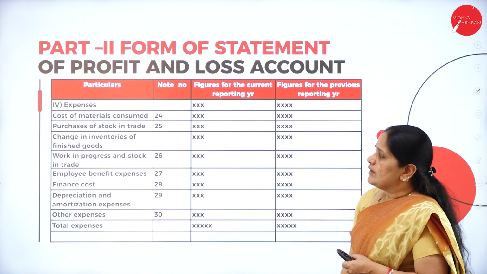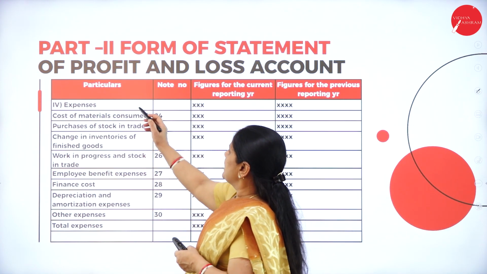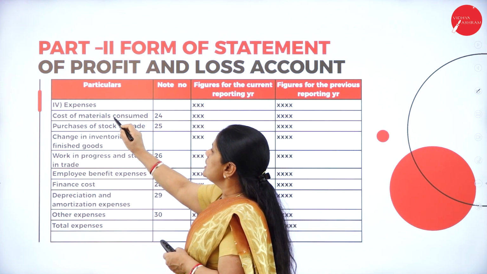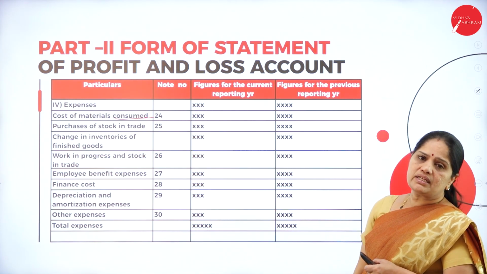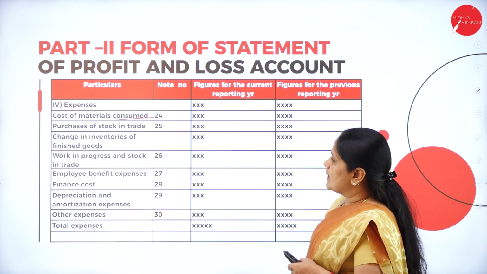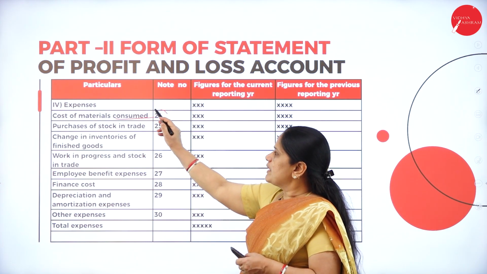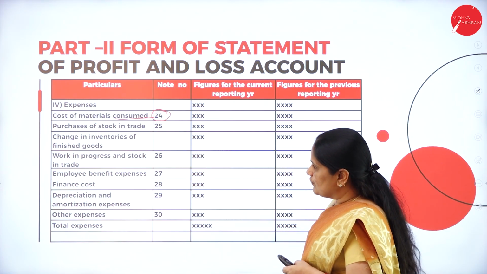Next, we have the expenses. In these expenses, we have the cost of materials consumed. Now what is the cost of raw materials which they have purchased and what is the cost of materials which you have consumed? The explanation for that will be mentioned under note number 24.